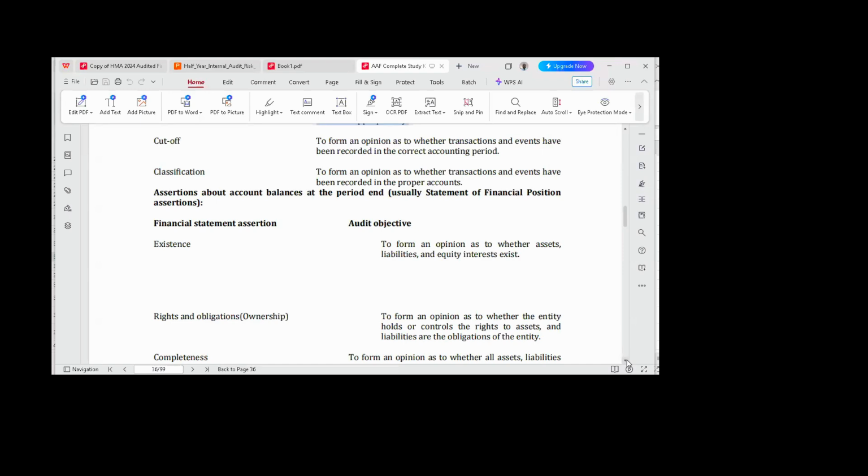So that will be the assertion for right and obligation. The right is to asset, obligation is to what? Liability. Okay? Right to use an asset, obligation is to what? Liability. Hope you are getting it.